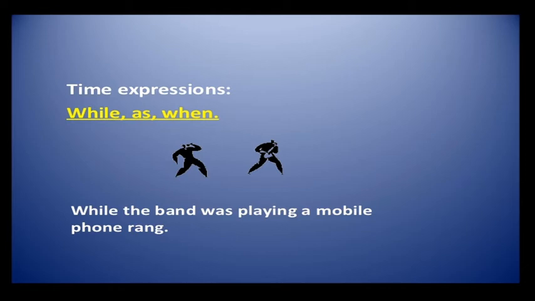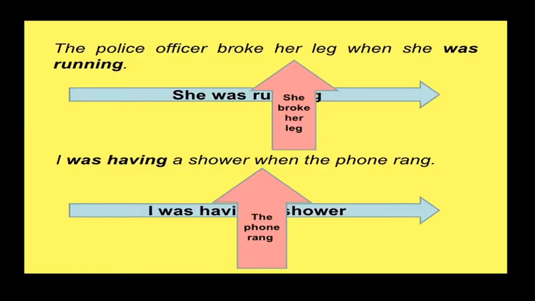Some time expressions used in this type of sentence in the past continuous tense: while, as, when. While the band was playing, a mobile rang. Here, the police officer broke her leg when she was running. I was having a shower when the phone rang.